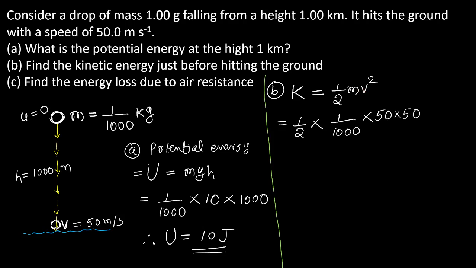Two zeros cancel. I don't want to discuss all the calculations. 5, 25. Let me find the value, just a minute.